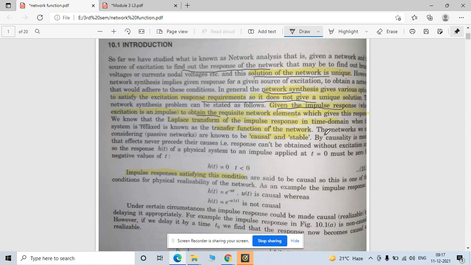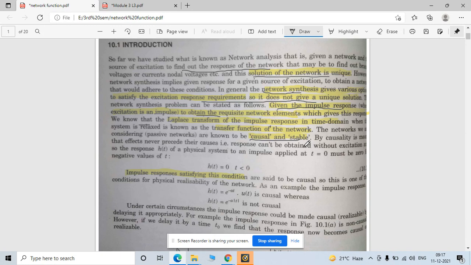All these functions are in the Laplace domain. The second thing is that your function should be a causal and stable system. We do all these things for stable systems only, which is why this process is valid only for stable systems.